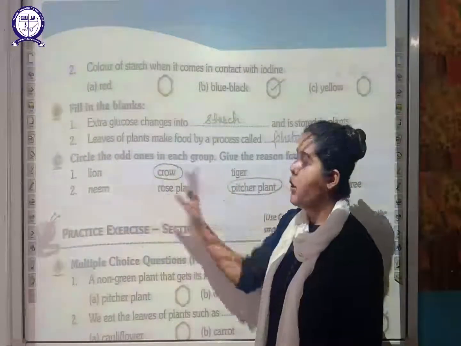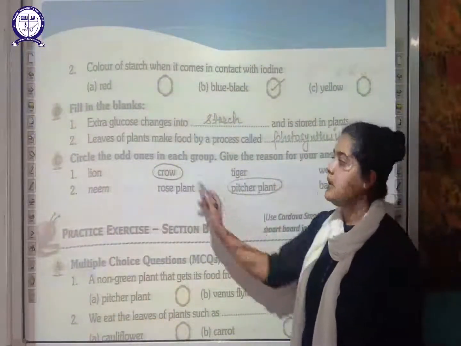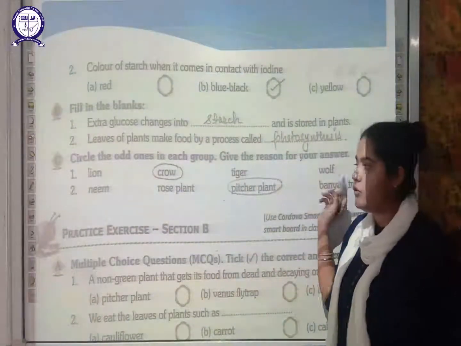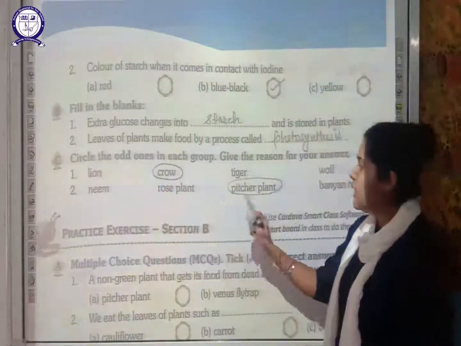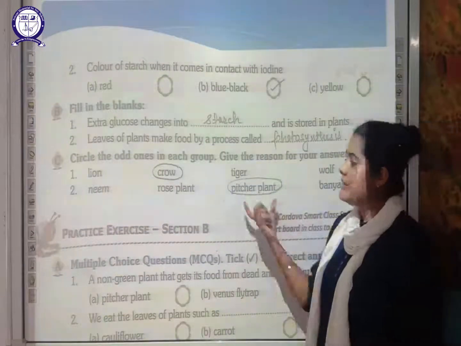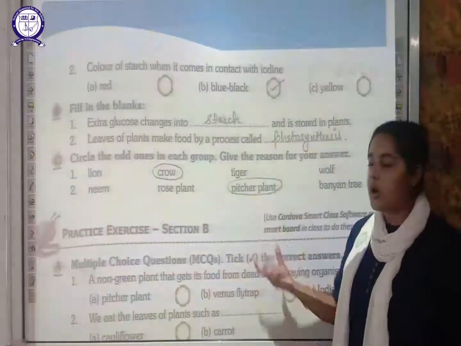Next is circle the odd one out. Here: lion, crow, tiger and wolf. As you can see, crow is an omnivore, whereas lion, tiger and wolf are carnivorous, which feed on flesh. Next is neem, rose plant, pitcher plant and banyan tree. Here, only the pitcher plant is an insectivorous plant, so that is why it is the odd one out.